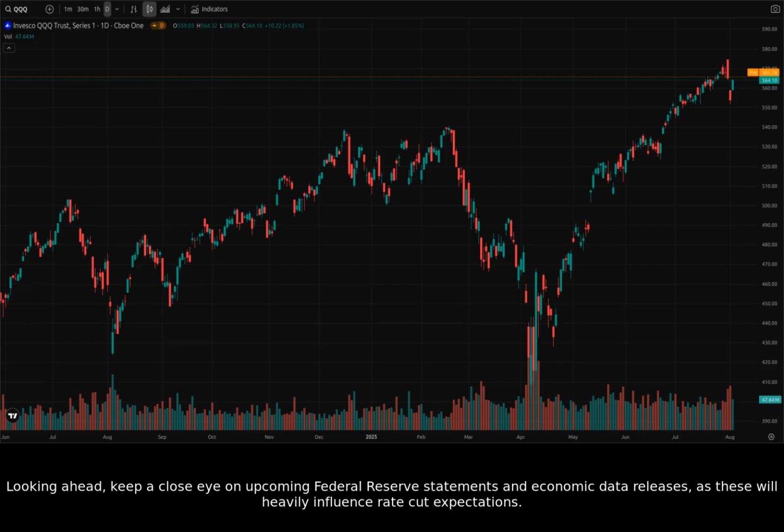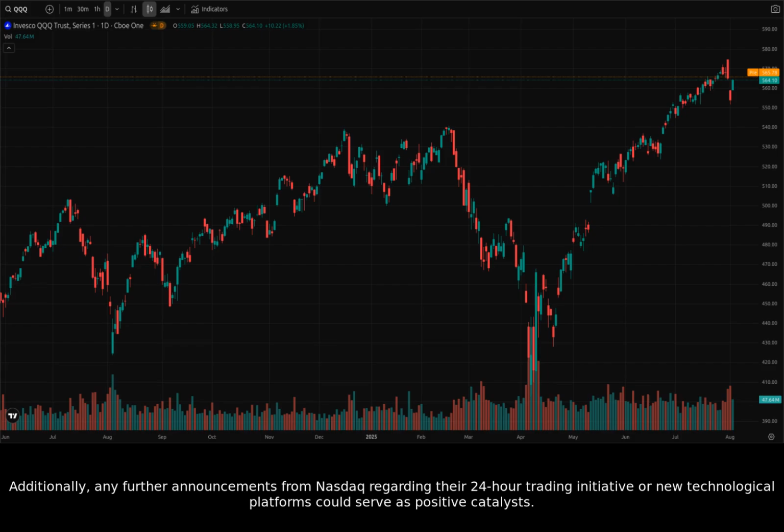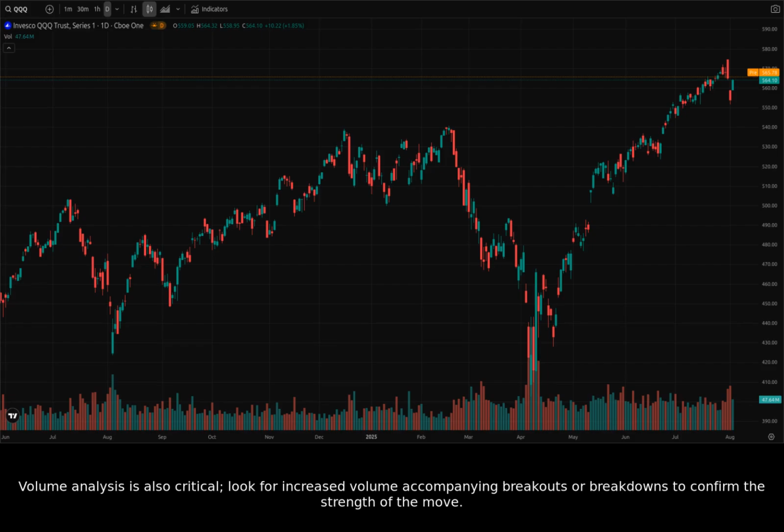Looking ahead, keep a close eye on upcoming Federal Reserve statements and economic data releases, as these will heavily influence rate cut expectations. Monitor corporate earnings reports from major tech companies, as strong results could propel QQQ higher. Additionally, any further announcements from Nasdaq regarding their 24-hour trading initiative or new technological platforms could serve as positive catalysts. Volume analysis is also critical. Look for increased volume accompanying breakouts or breakdowns to confirm the strength of the move.